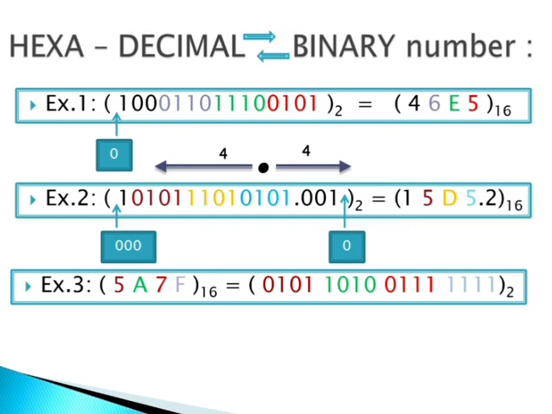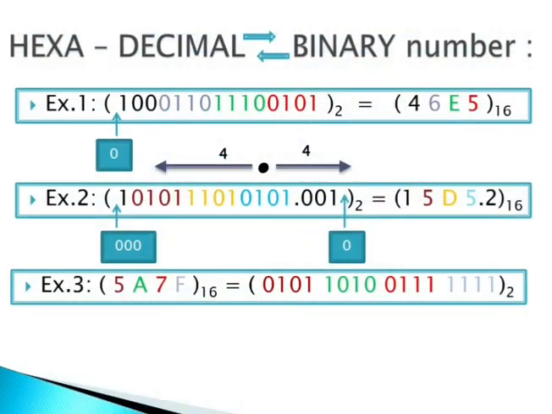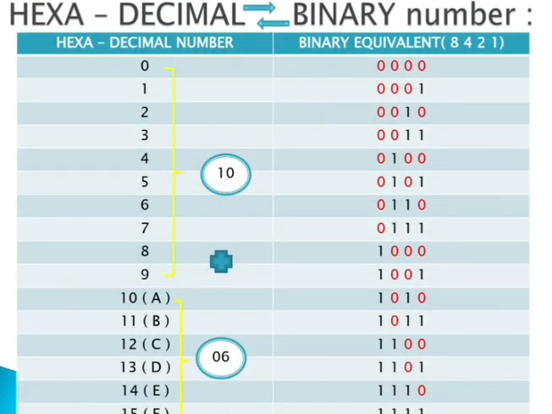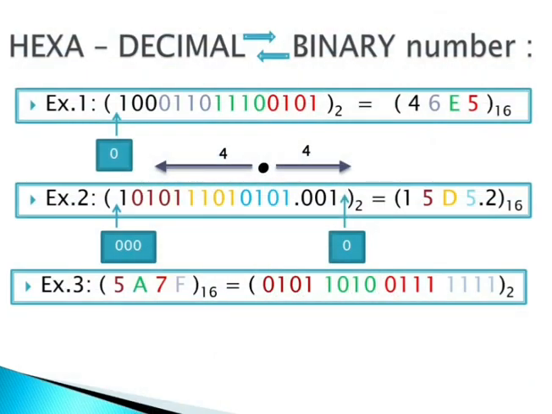Then the next 4 digits are 1110 in green color. See in the chart, 1110 is E. I'm writing E in green color. Then we have 0110. 0110 is 6. What I had written? 6.